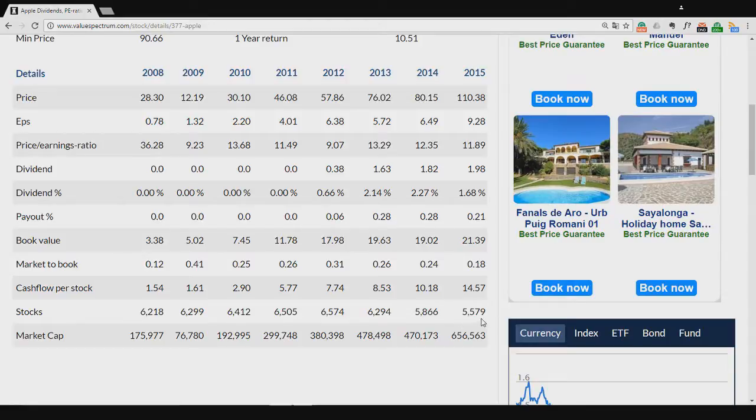We see that Apple had over 5 million stocks on the market. Also, we can analyze such indicator as market capitalization, which reached in 2015 over $656 million. That's all for today.